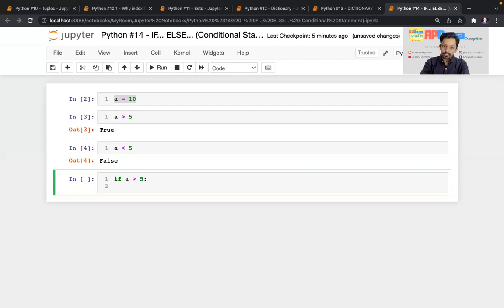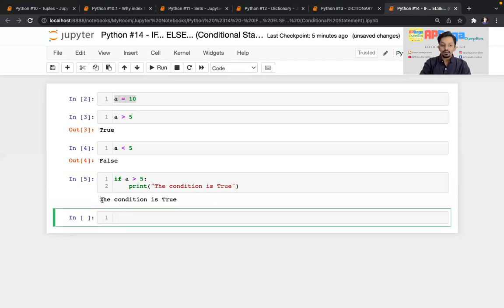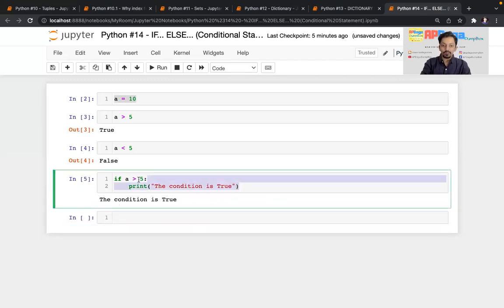If this condition is true, then and only then will the statement you have written below it get executed. Otherwise, it won't work. So I'll write print "the condition is true" and execute this. See, the output has printed: the condition is true.